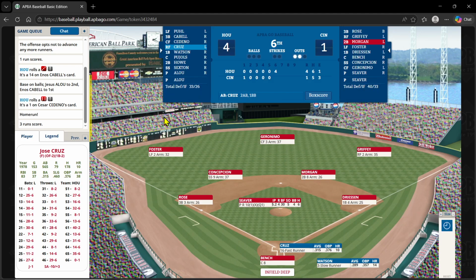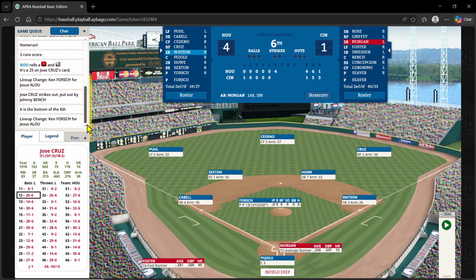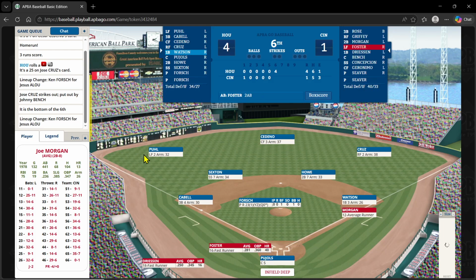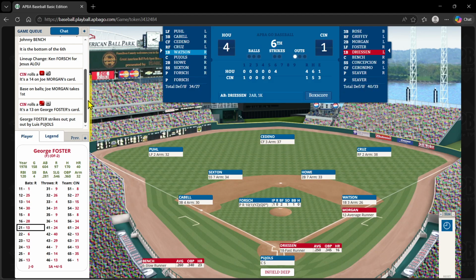Here's Cruz. And on a 1-2-25, that's just a strikeout on the X, and we will go to the bottom of the 6th inning. Forsch comes in for Houston, and Joe Morgan will lead it off. Reds all of a sudden down by 3. And Morgan's on with a walk, though. Bring up Foster, down 3. He's going to stay put, and Foster strikes out, 1 out.